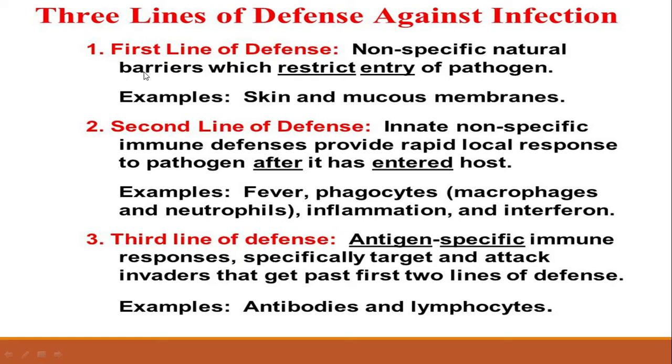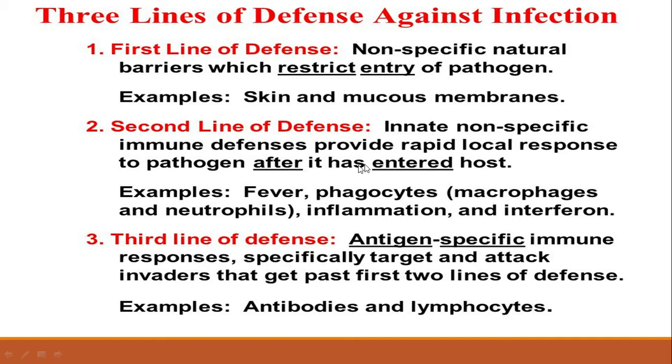The first line of defense consists of non-specific natural barriers which restrict entry of pathogens. They restrict entry of every kind of pathogen. The first line of defense includes skin and mucous membranes of the respiratory and digestive tract. The second line of defense is innate. Innate means it is present right from the time of birth. The first line of defense is also innate, present right at the time of birth.